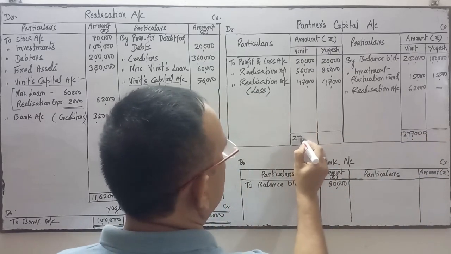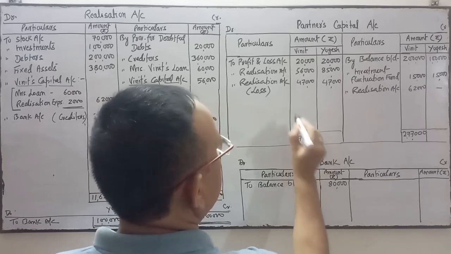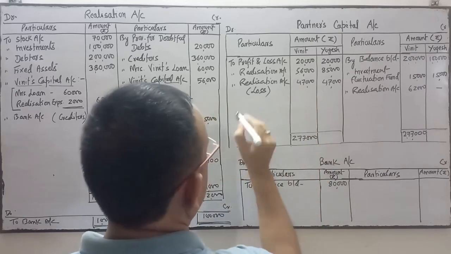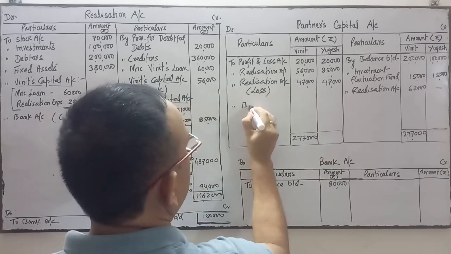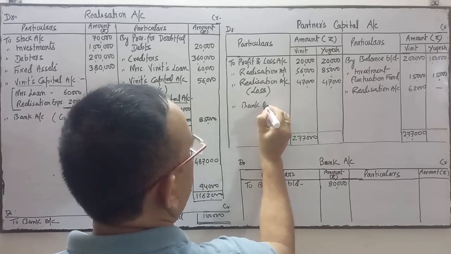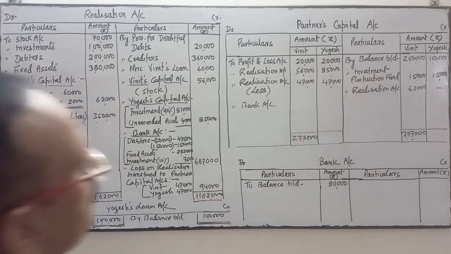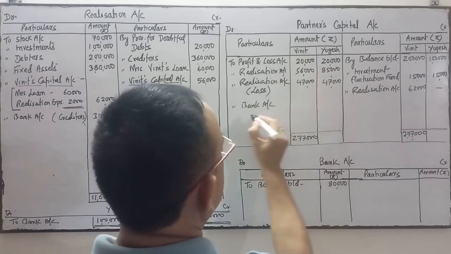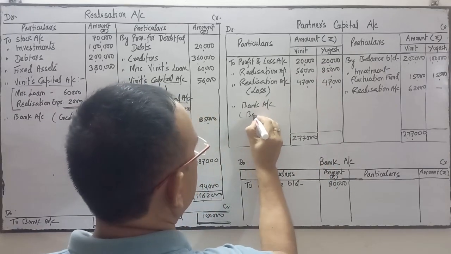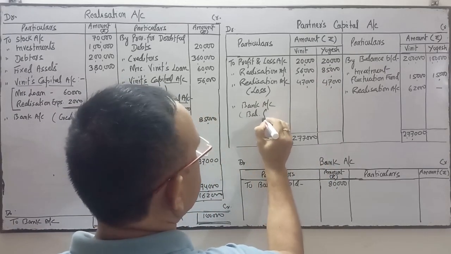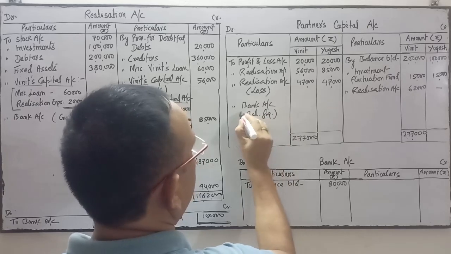The total is 2,77,000. This side total is less. So the difference amount will be the payment to Vineet. Now see the difference amount. This is the balancing figure. We are going to calculate the balancing figure and do the payment.